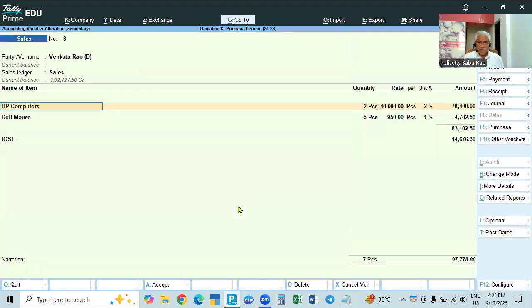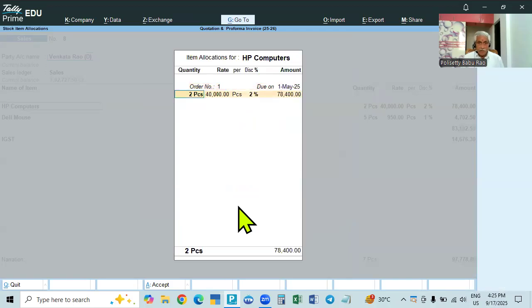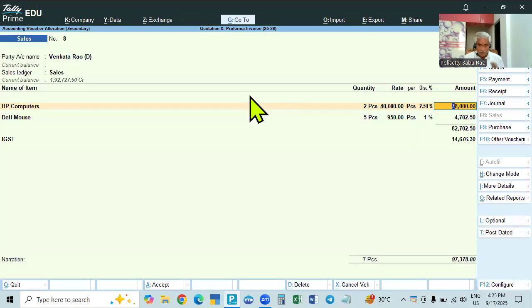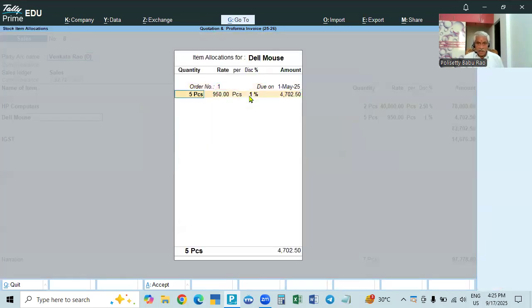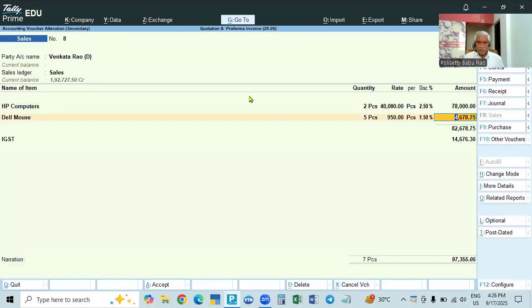Then sales. If they bargain and we agree to increase the discount, we may change the discount. We can make it 2.5 if we accept. And this one we can make 1.5 if they ask and we accept; otherwise, no change. As it is, we will do. Okay, so this is done.